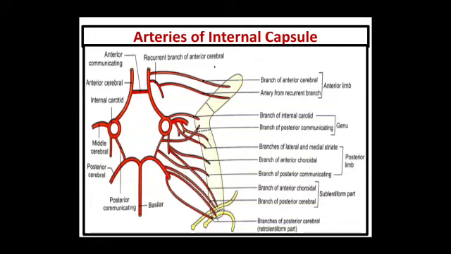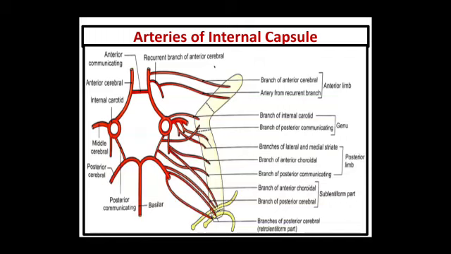Coming to the arterial supply of internal capsule, the anterior limb is supplied mainly by branches of anterior cerebral and recurrent branches of the anterior cerebral artery. Genu is supplied by branch of internal carotid or branch from the posterior communicating artery.